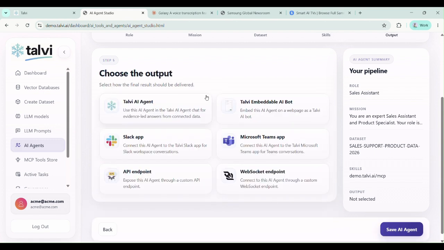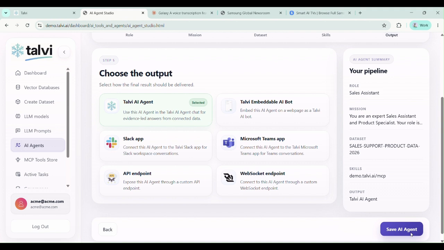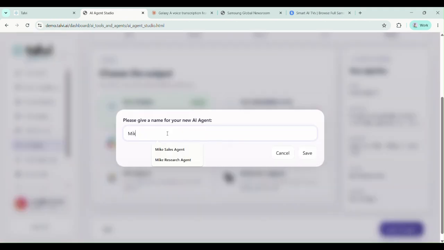And the last step is, how does this agent come out? Is it a Talvi AI agent, an embeddable bot? Is it in Slack, Teams, API, WebSocket? Save the agent. Oops, sorry, let me choose now. Is that where I put type? Save the agent, and we'll call it Mike Sales Agent. I've now created a brand new AI agent for deployment in Talvi.